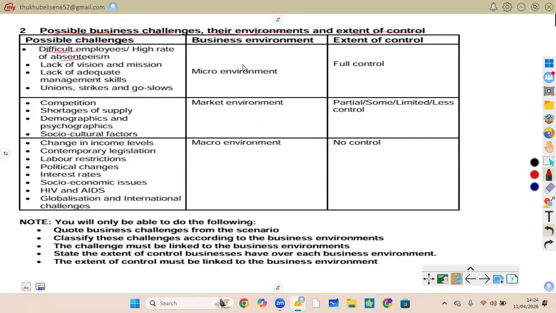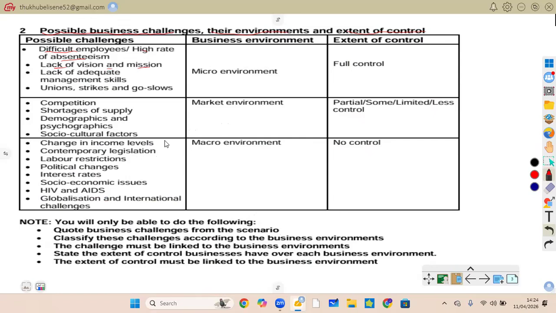They can be unproductive or absent. You'll find that workers are missing work regularly. Also, we are talking about a lack of vision and mission. Here there is no clear direction or goals. The business does not know what it wants to achieve.